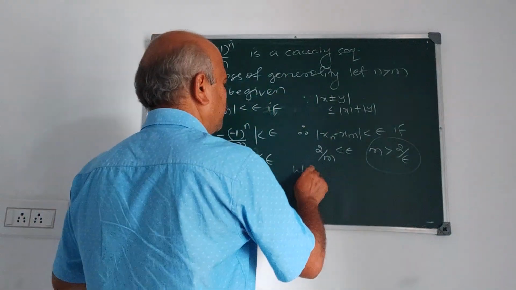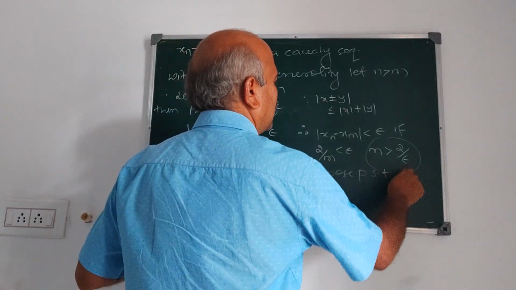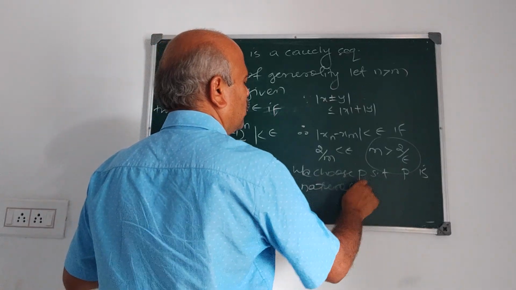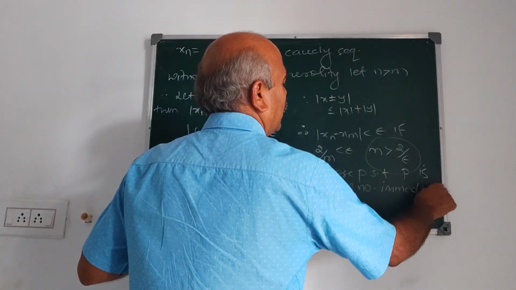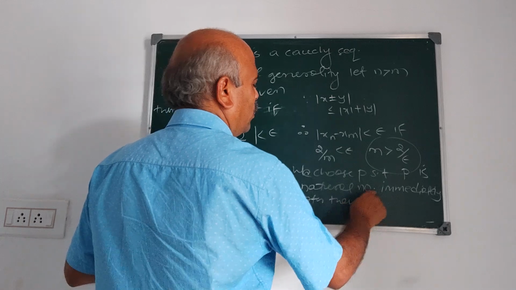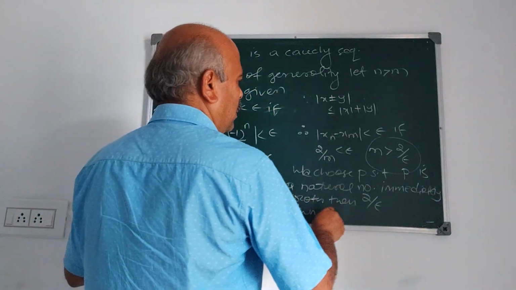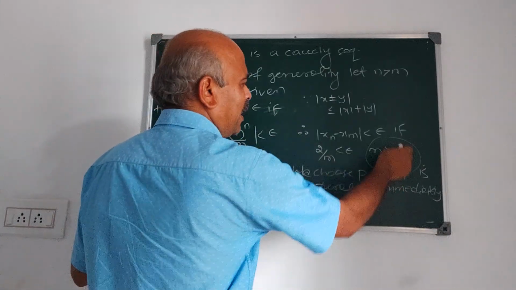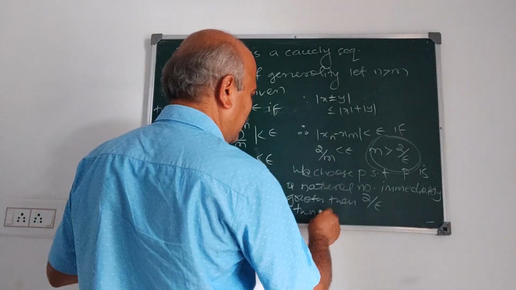Now we choose p such that p is a natural number immediately greater than 2 by epsilon. Then for this choice of epsilon we can find p. What is the value of p? It must be a natural number immediately greater than 2 by epsilon.